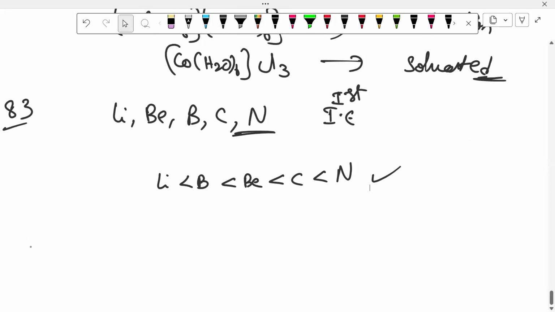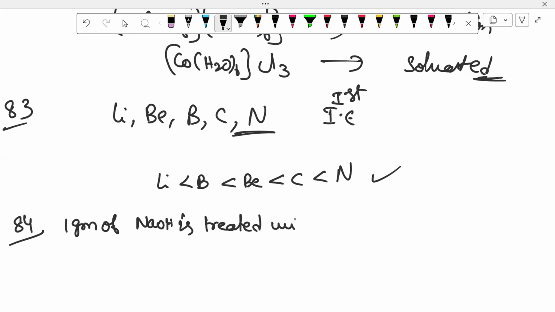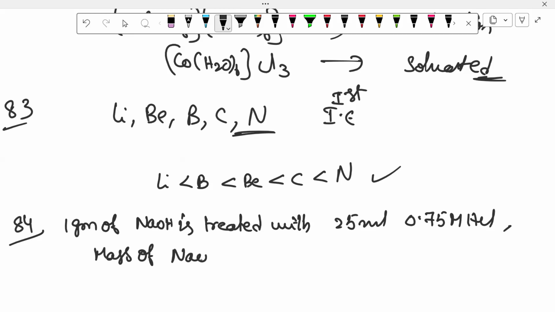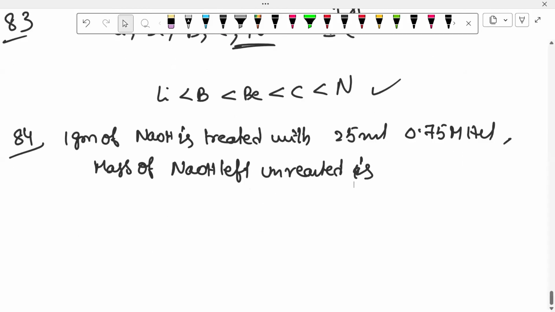Next one is 84. 84 question. 1 gram of NaOH is treated with 25 ml of 0.75 molarity HCl. The mass of NaOH left unreacted is? Okay, so this question, first NaOH plus HCl gives NaCl plus H2O.